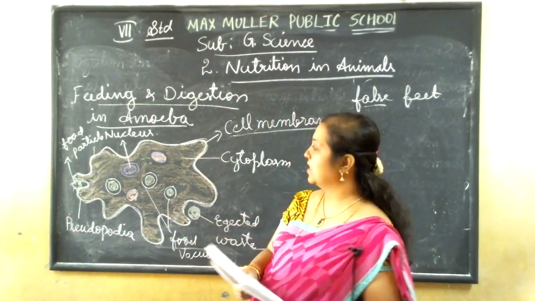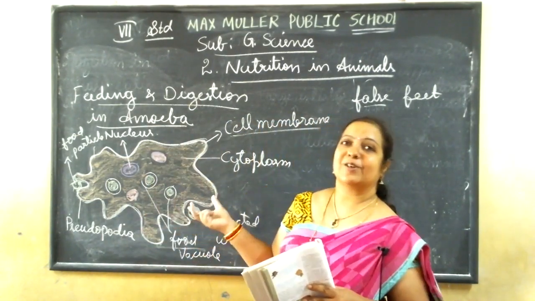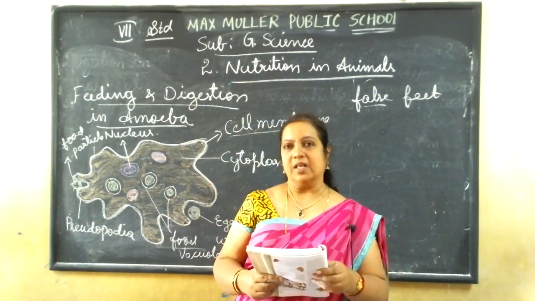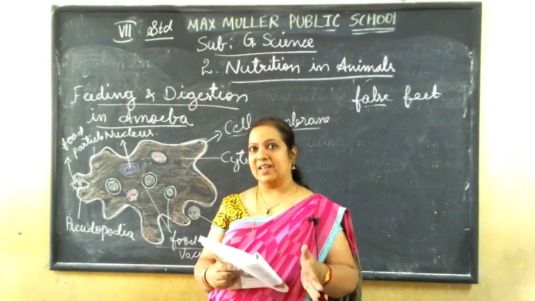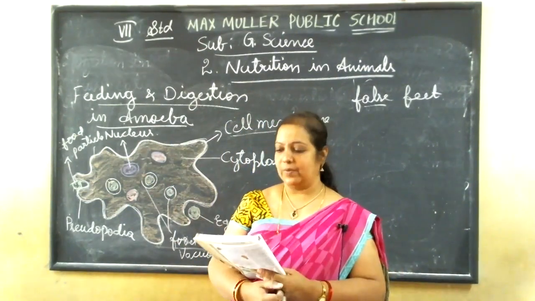Okay, multiplication here means the amoeba will divide into two or three parts, and each will act as a new individual. So this is the division method. They are multiplying and new cells will be forming.